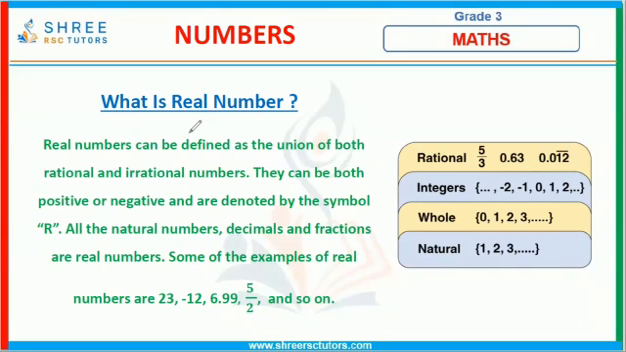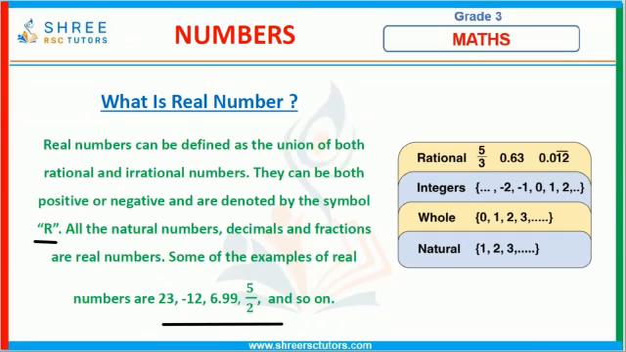Real numbers can be defined as the union of both rational and irrational numbers. They can be both positive or negative and can be denoted by the symbol R. All the natural numbers, decimals and fractions are real numbers. Some examples of real numbers are 23, negative 12, 6.99 and 5 over 2.